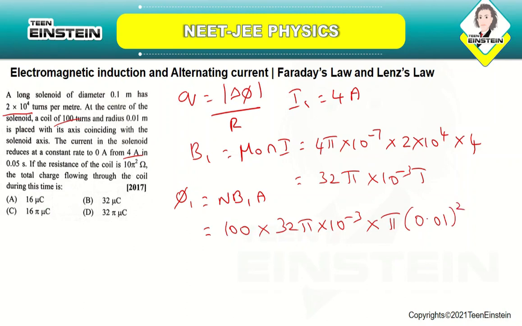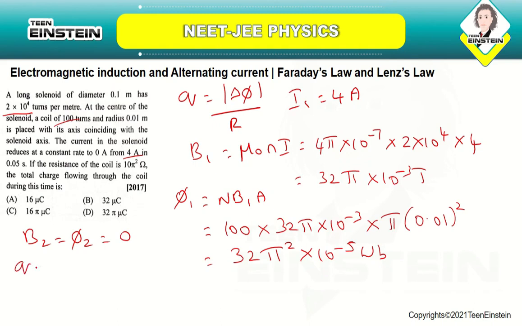Substituting it here and solving, you will get 32 pi square into 10 power minus 5 Weber. As the current reduces to 0 amperes, B2 and phi 2 will be equal to 0, because it is reducing from 4 amperes to 0.